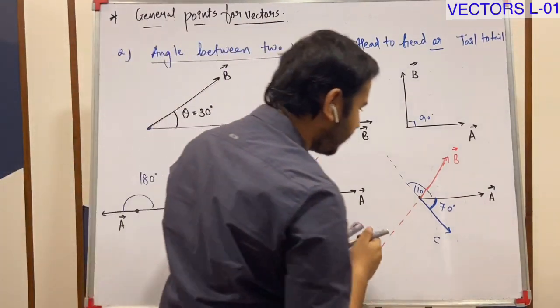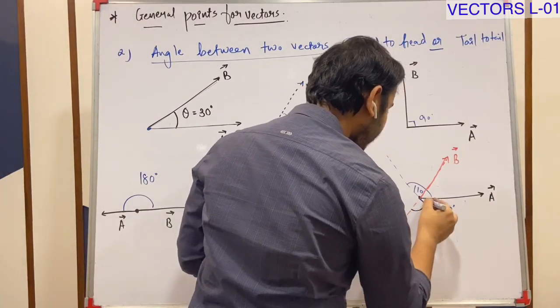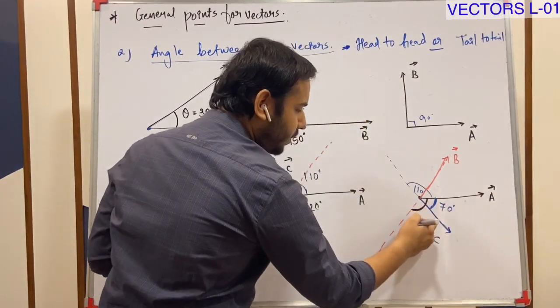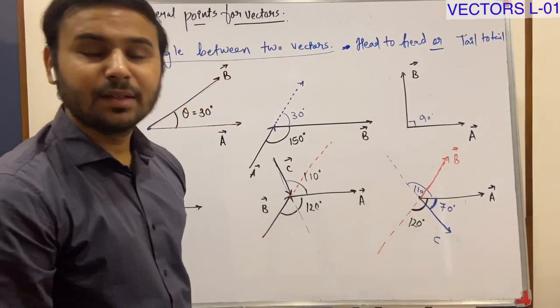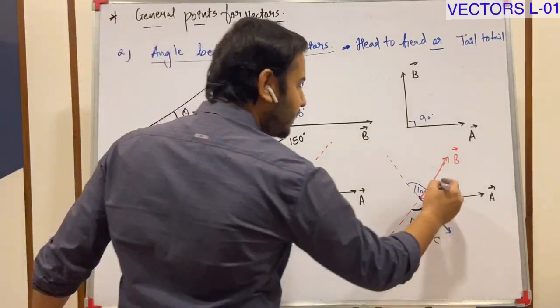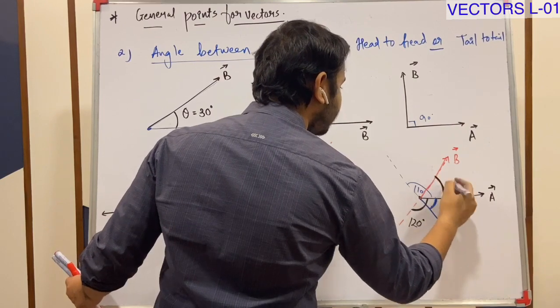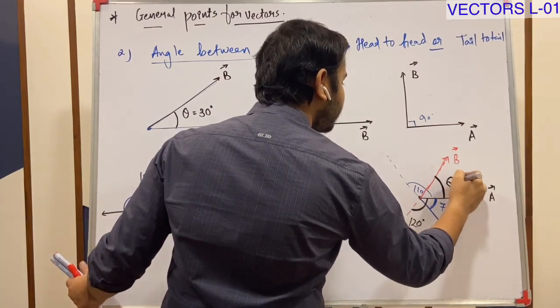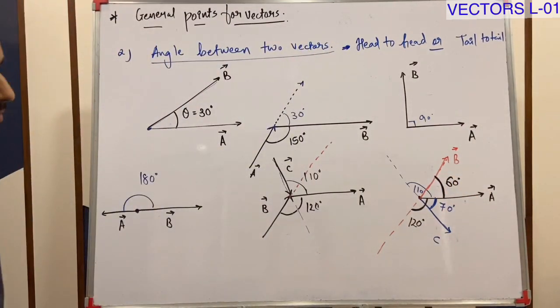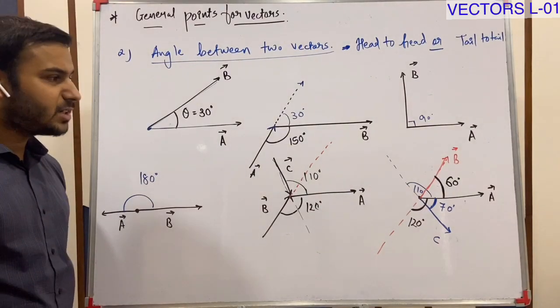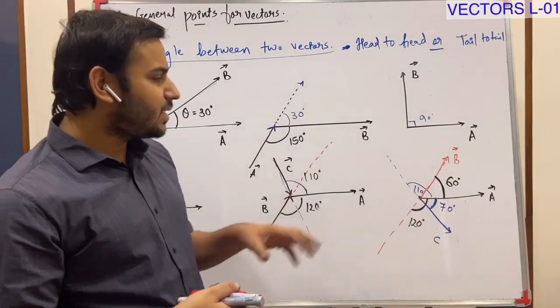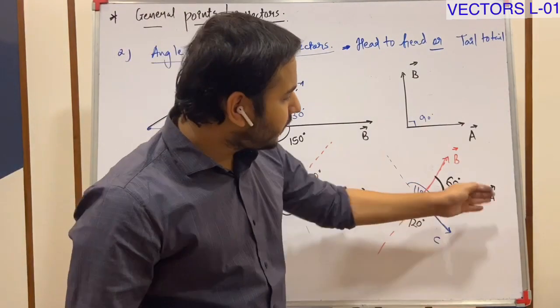So I should write this angle is 120. So this angle must be 60. Understood now? This angle must be 60. So now when you ask me the angle between A and B, it is 60.